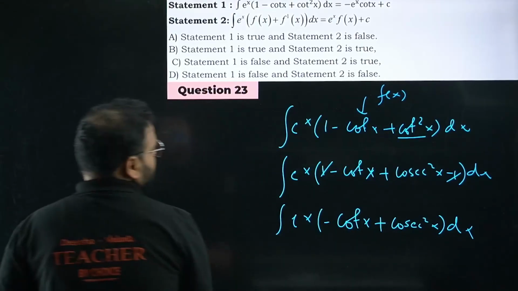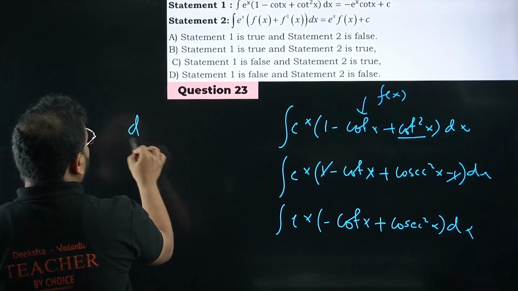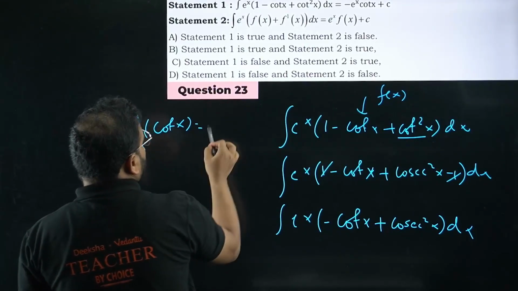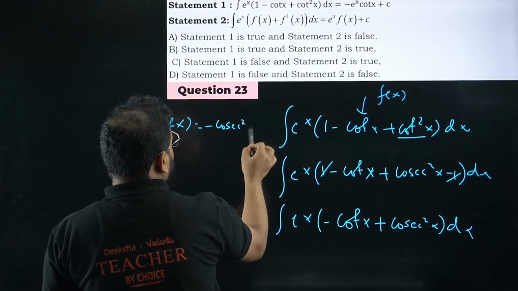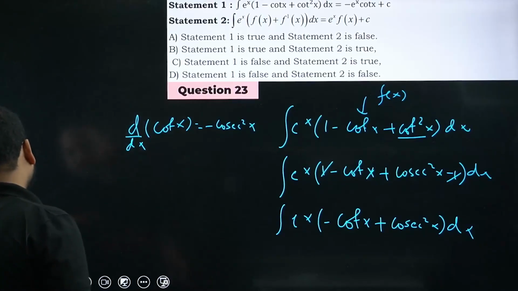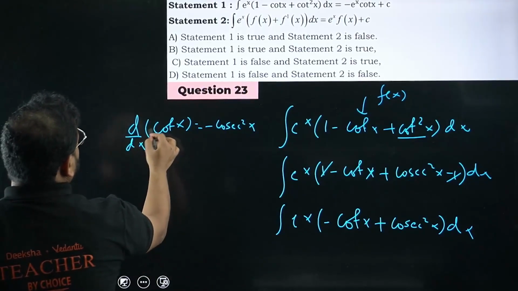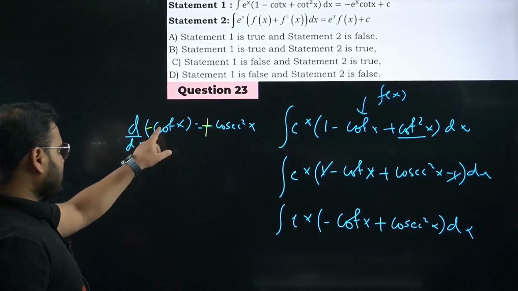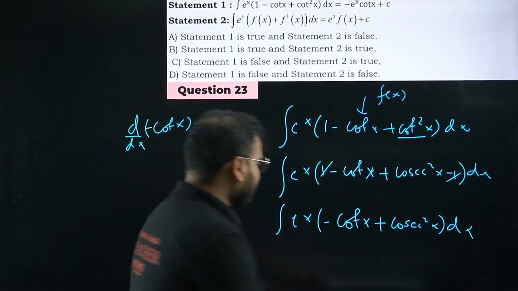Now just look carefully. If I take the usual derivative of cot x, what do I get? I get minus cosec square x. But in this case, there's a negative sign over here. It means it will become plus. If you take this as negative, it will become plus, right? So this is negative means this is plus.